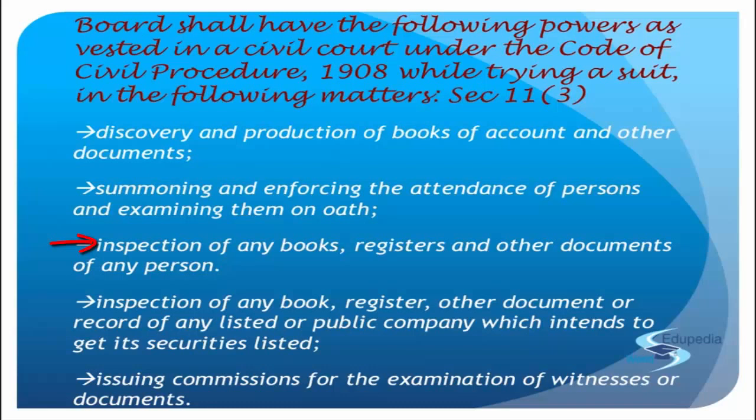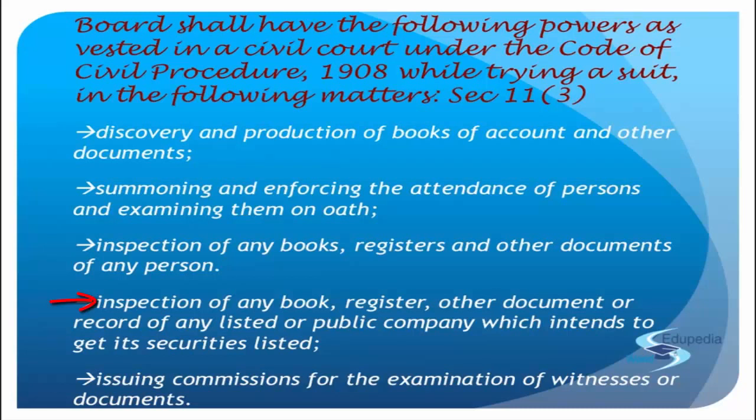SEBI can also inspect any book, register, document or record of any listed or public company which intends to get the security listed. That means section 11 clause 2a that we read, that apart from intermediaries, if SEBI wants to go ahead and get to some companies, it can get to the listed companies and the public companies that have not yet been listed but are in process.